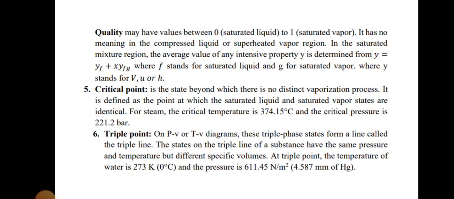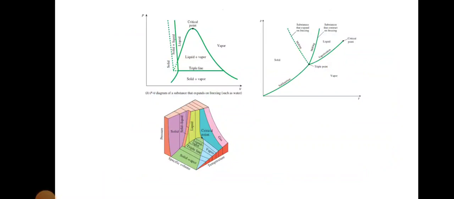Then critical point, it is the state beyond which there is no distinct vapor process. It is defined as the point at which the saturation liquid and saturation vapor states are identical. For steam, the critical temperature is 374.15. Then triple point means in the PVT or TV diagram, the triple phase forms the line called the triple line. The states on the triple line have the same pressure and temperature but different specific volume. You can see this image, in the first diagram the critical point is there.